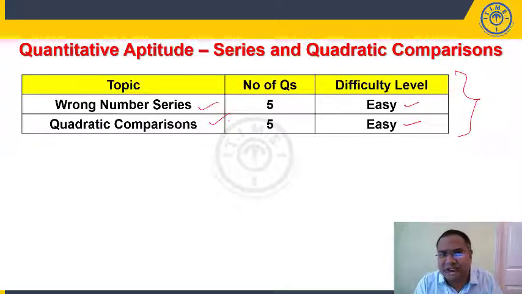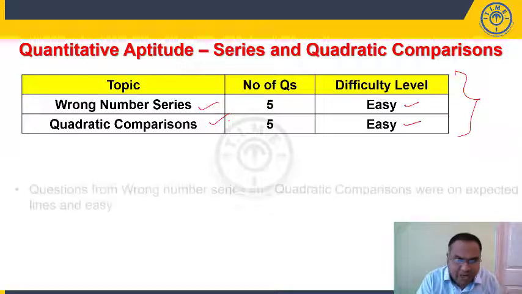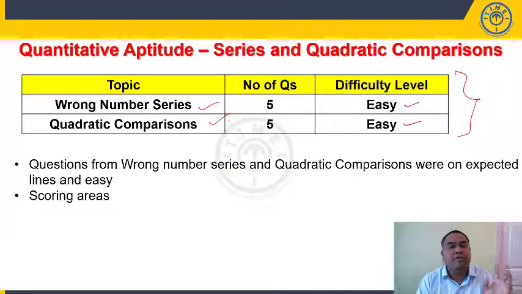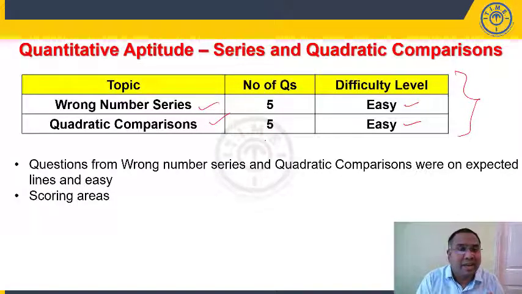Quadratic equations were straightforward, simple and easy to factorize. Similarly, wrong number series was also on expected lines and was based on simple and similar concepts which were discussed in the workshop. So these are scoring areas, students. These are on expected lines. You cannot afford to lose marks in these two particular areas, quadratic comparisons and wrong number series.